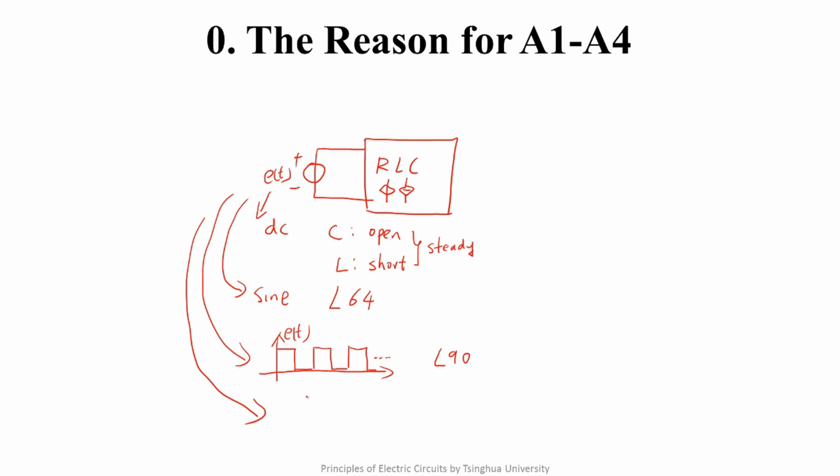For example, one excitation has such a form. It starts at t equals 2 seconds and ends at t equals 3 seconds. Its expression is e to the power of t minus 1.